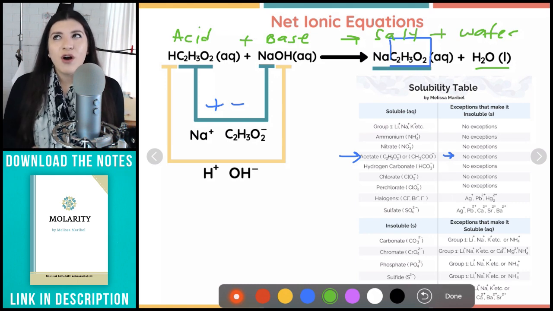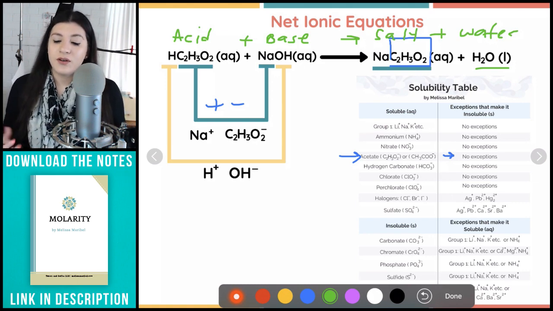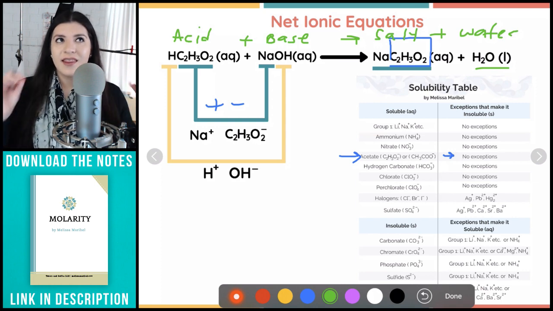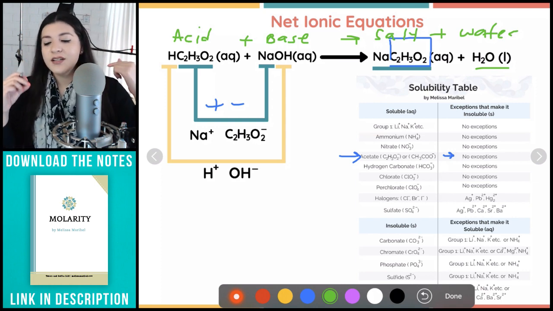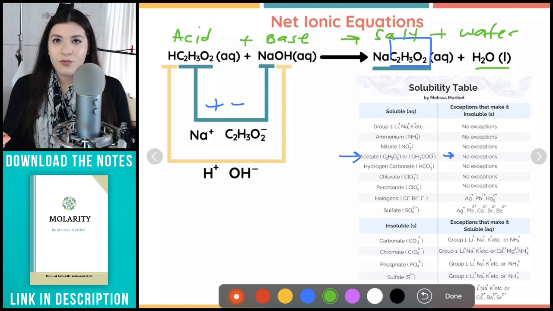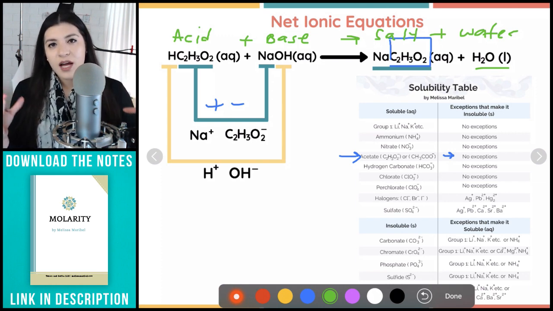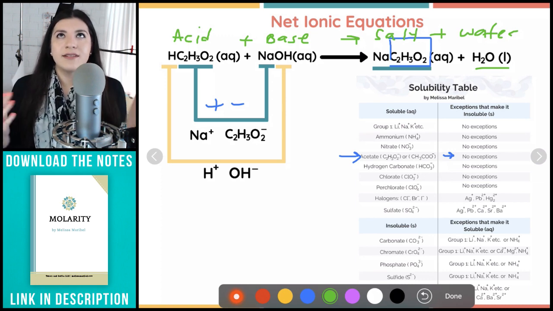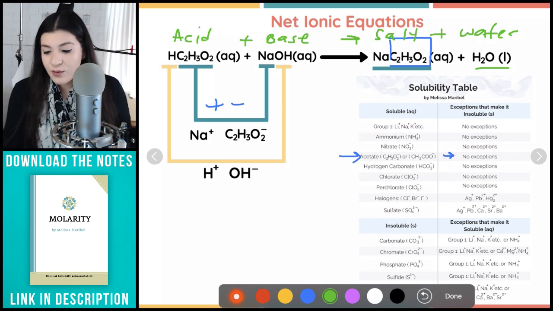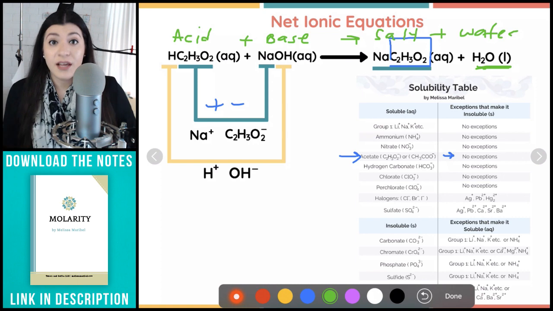When we're talking about something being aqueous, or even soluble, it means that thing is going to actually dissolve in the water. So why would we have water dissolving in water? You know what I mean? That's what we're talking about there. We're just going to have water as the liquid itself. So that's how I knew that water had to have just been the liquid.